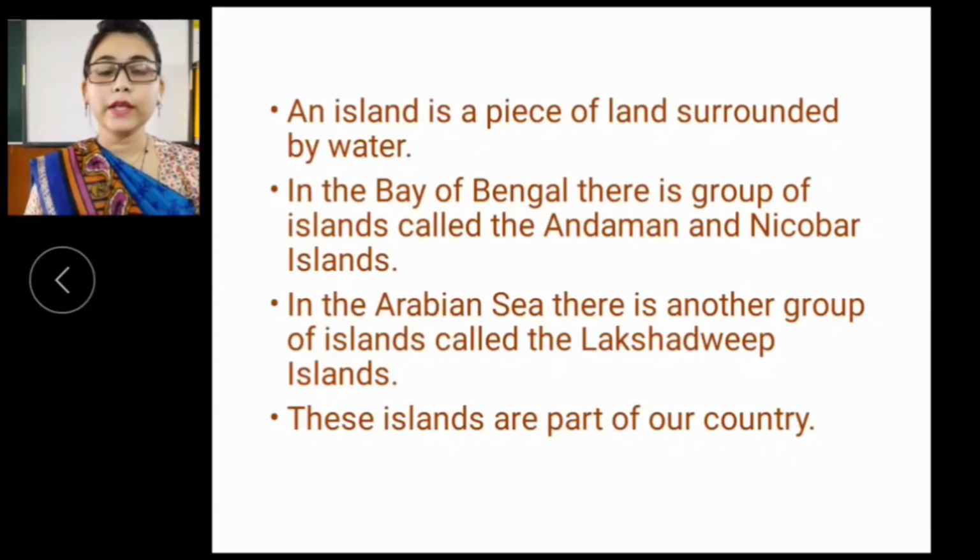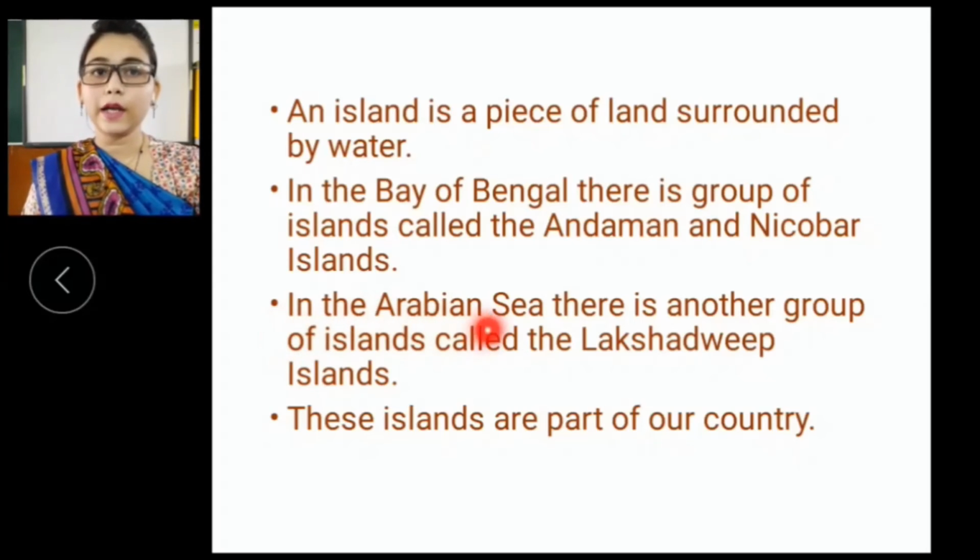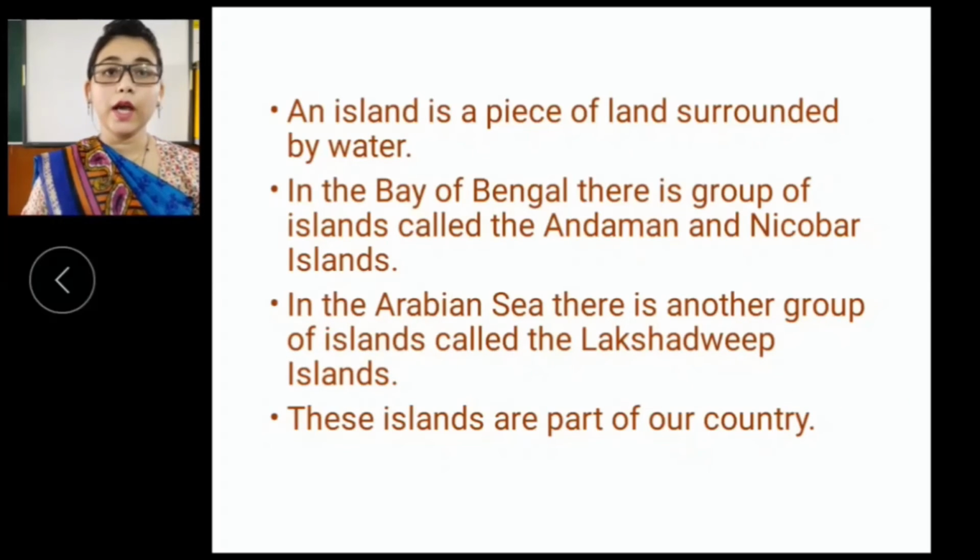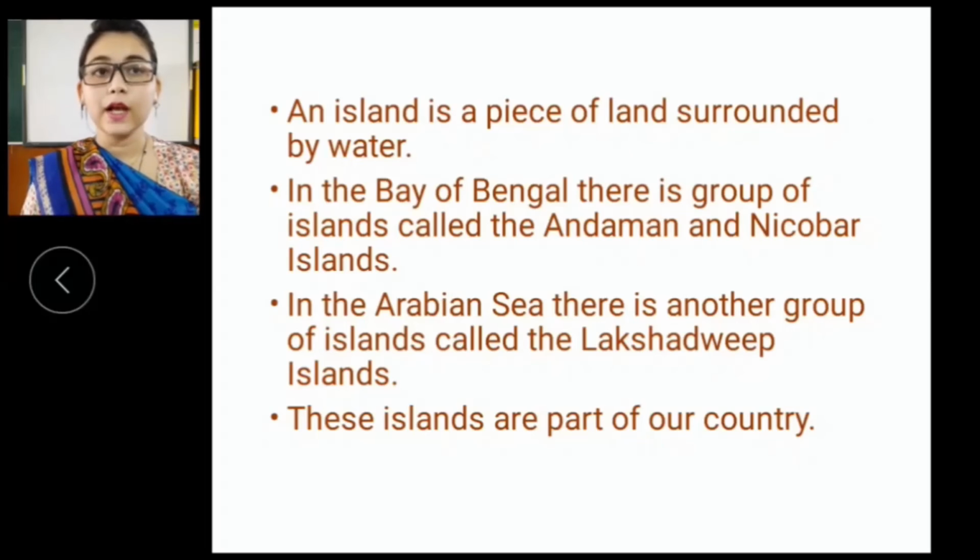Now, in the Arabian Sea, to the west side, there is another group of islands known as Lakshadweep. These islands are part of our country.